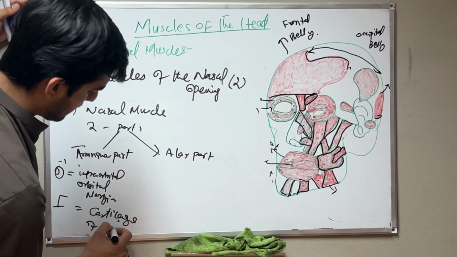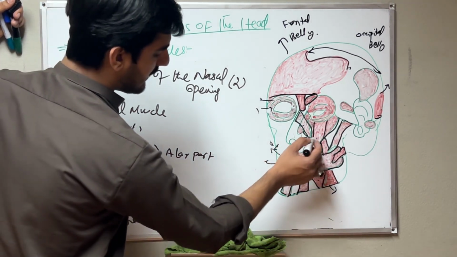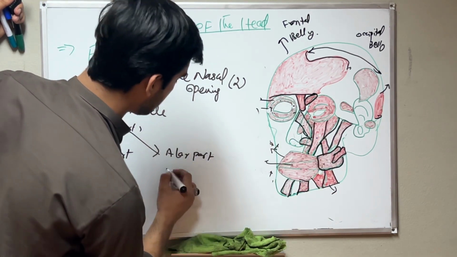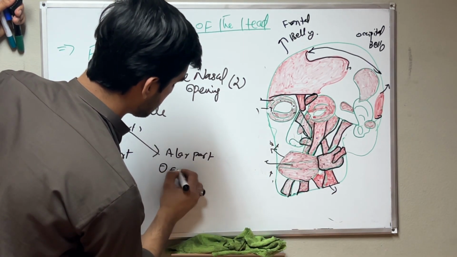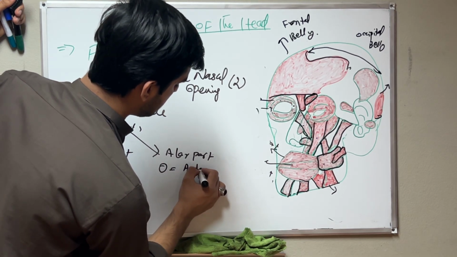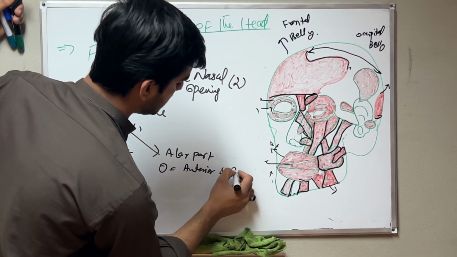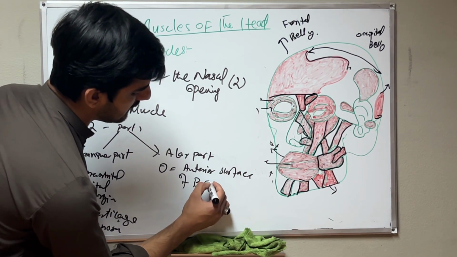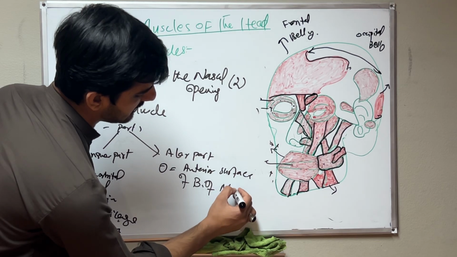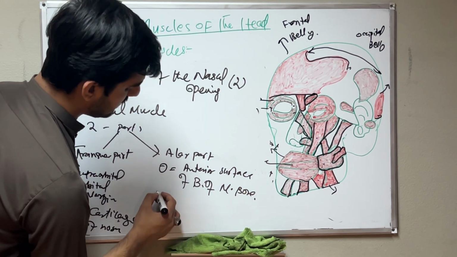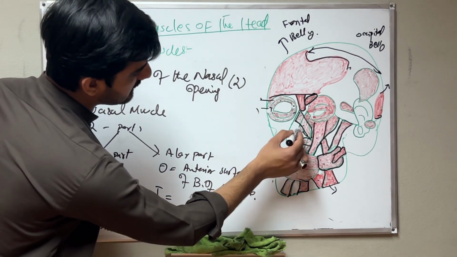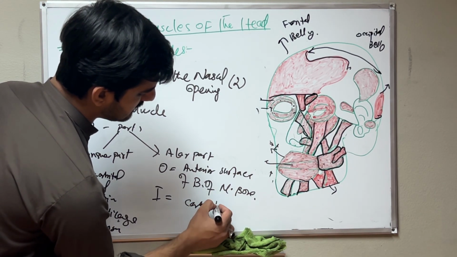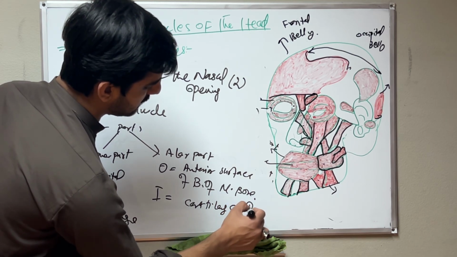Then the alar part originates from, if you remember, the anterior surface of the body of the maxilla, the maxilla bone, and the insertion is the same, the cartilage of the nose.